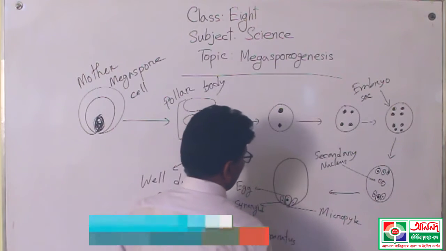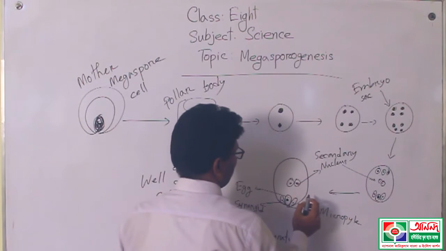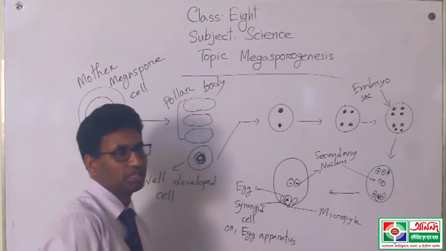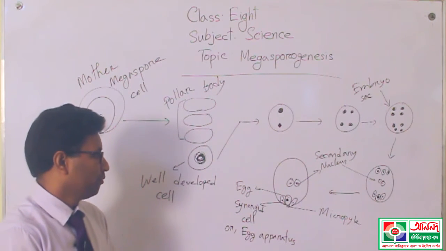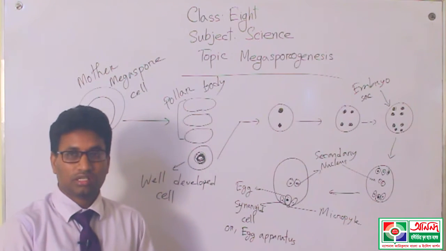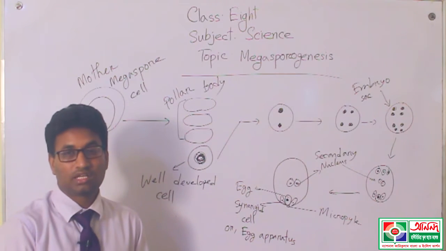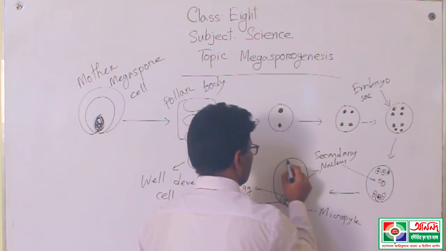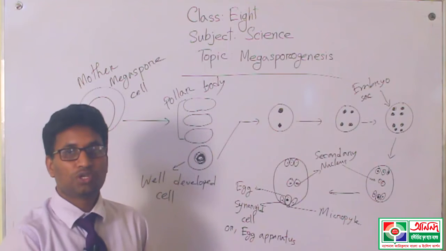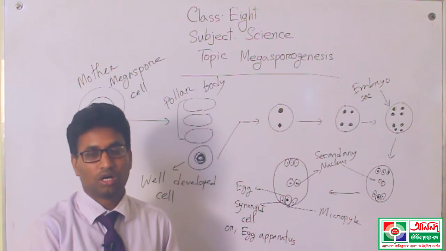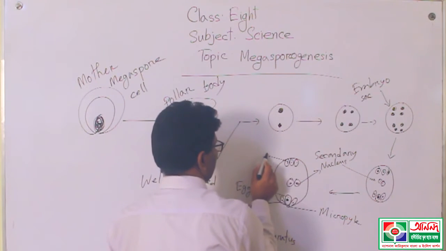In the middle position 2 cells are present, and these 2 cells are also called the secondary nucleus. That means within the embryo sac, on the side opposite to the egg apparatus, 3 cells are present. These 3 cells are called antipodal cells. These 3 cells mainly stay in the opposite position of the egg apparatus or synergid cells. These 3 cells are called antipodal cells.